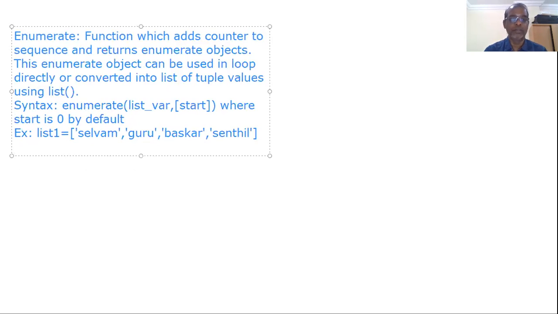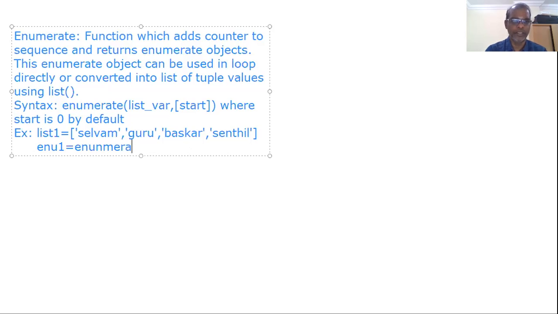Already we know very well, list1 of 0 is the index for Selvam. Similarly, list1 of 1 for Guru. In addition to the index, I want to give one counter value, that is 0 Selvam, 1 Guru, 2 Bhaskar, 3 Senthil. That is the usage of enumerate.